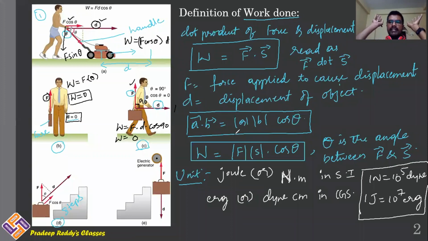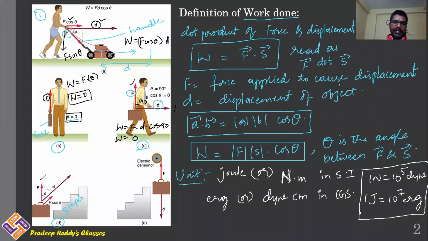That means if you are carrying some luggage on your head and walking for 100 kilometers, 1000 kilometers, according to physics, it means that you are not doing any work. That's what you need to understand, because the angle between force and displacement is 90 degrees when you are just carrying the briefcase and walking horizontally. That is case C. That is also work done 0. And coming to case D, you are carrying the briefcase and you are walking on the steps.